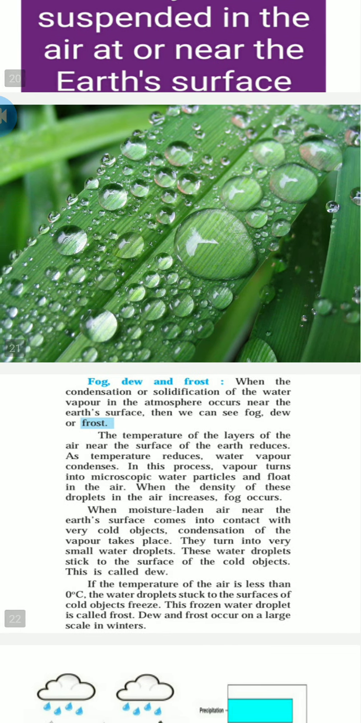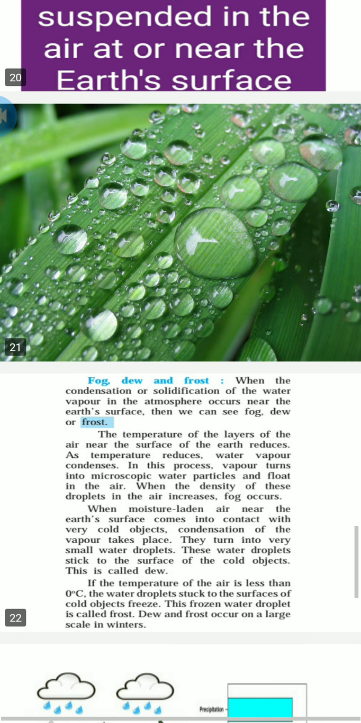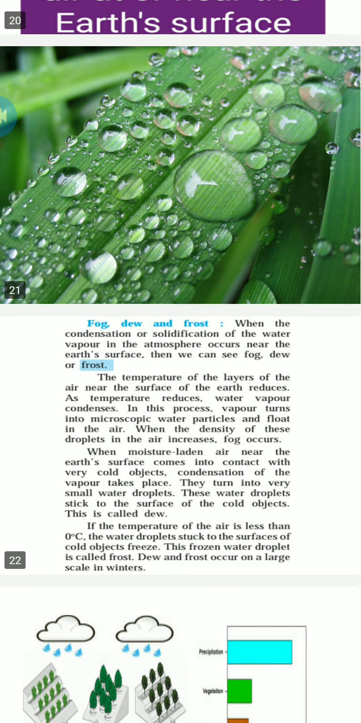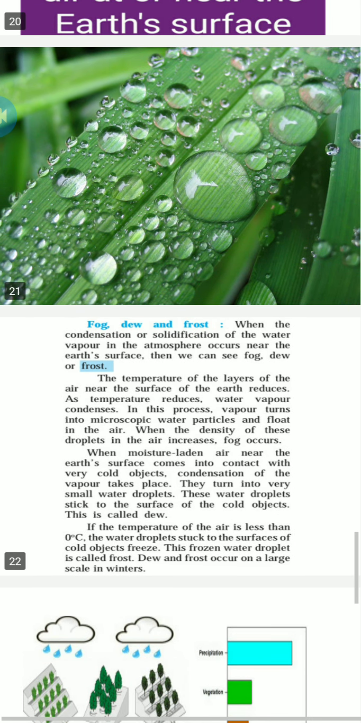Now start. When the condensation or solidification of water vapor in the atmosphere occurs near the earth's surface, then we can see fog, dew and frost. The temperature of the layer of air near the surface of the earth reduces. As temperature reduces, water vapor condenses. In this process, vapor turns into microscopic water particles and floats in the air. When the density of these droplets in the air increases, fog occurs.